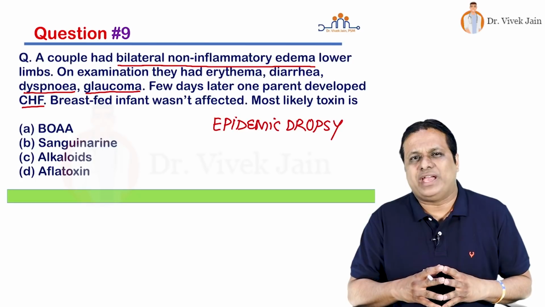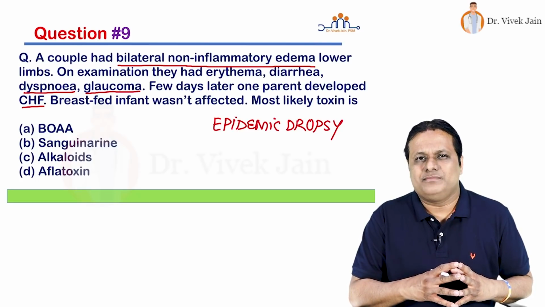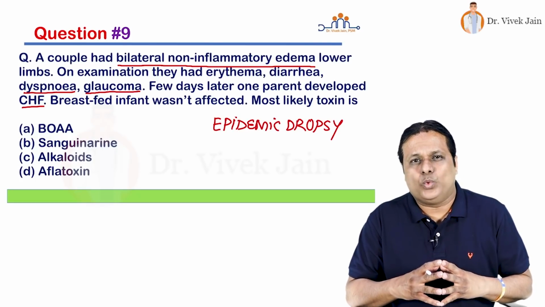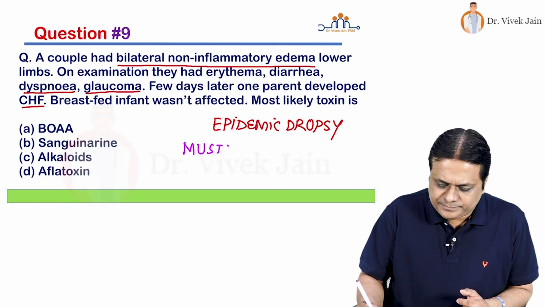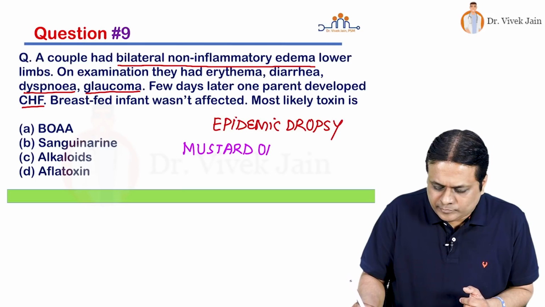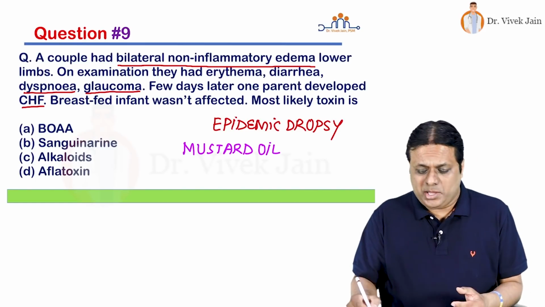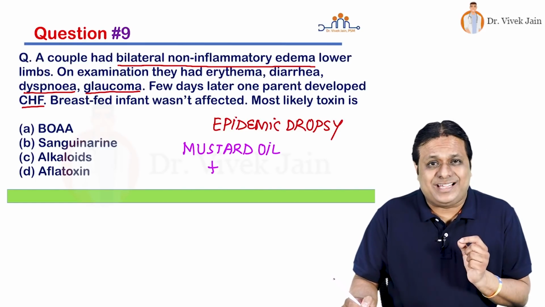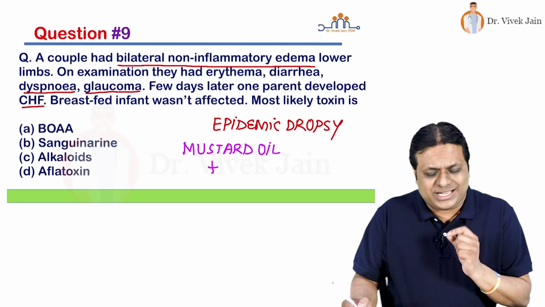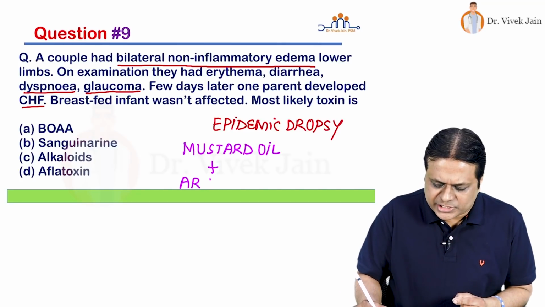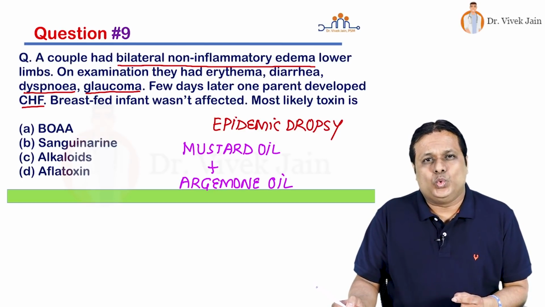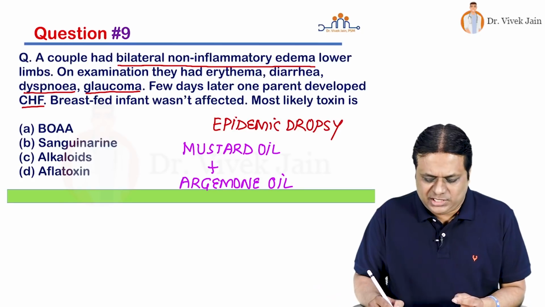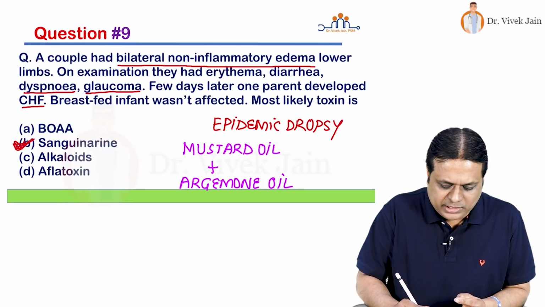The answer lies in which food item is adulterated with which adulterant. The food item is mustard oil. That is not dangerous. But when it is adulterated with the adulterant, what is the adulterant? That is Argemone mexicana oil. Then this leads to production of a toxin in the body, that is sanguinarine.